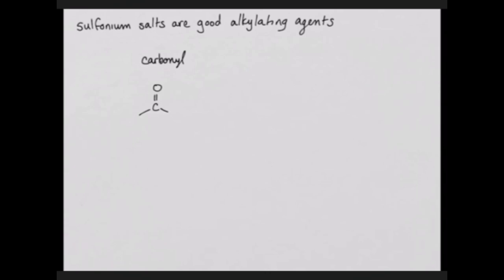A carbonyl makes the carbon a very good electrophile because the oxygen acts as an electron acceptor when a nucleophile attacks. A sulfonium salt reacts in a similar fashion. The carbon attached to the sulfur is a good electrophile because the sulfur can accept the extra electrons that are donated by the carbon when it is attacked by the nucleophile.